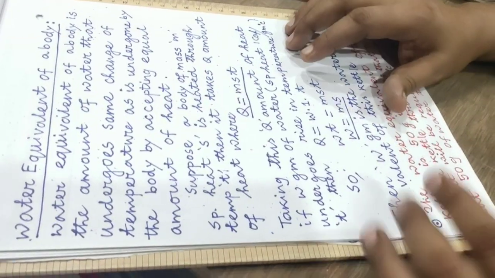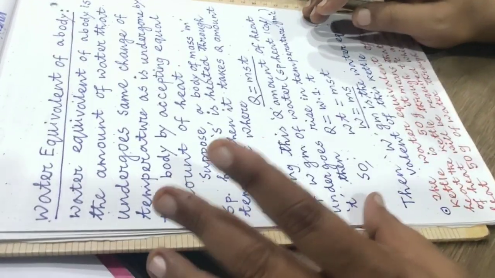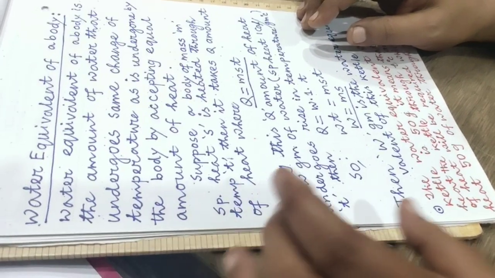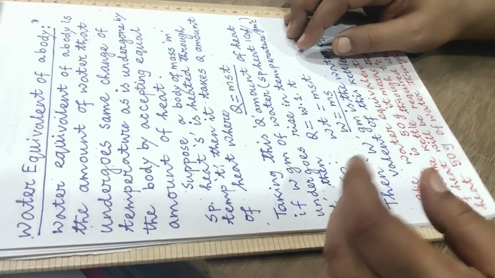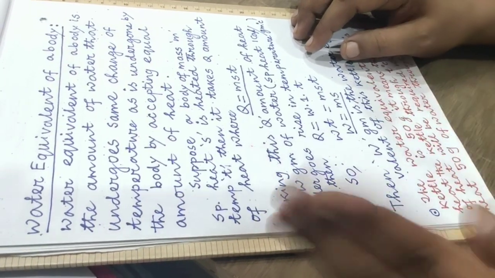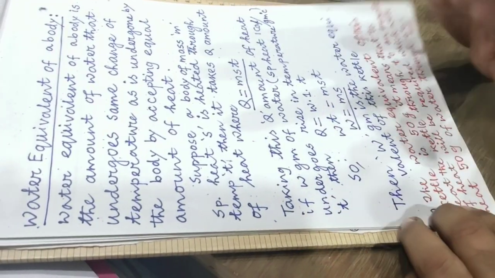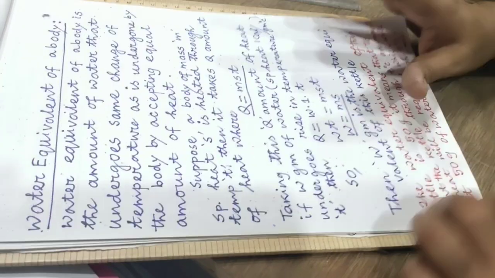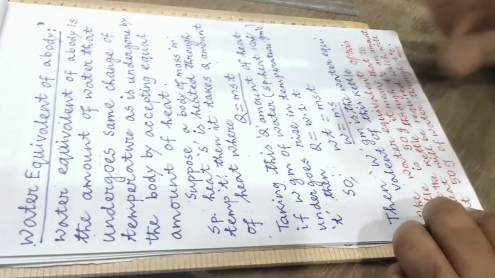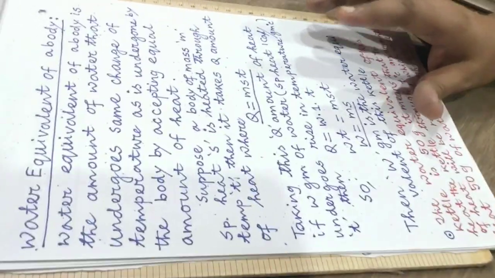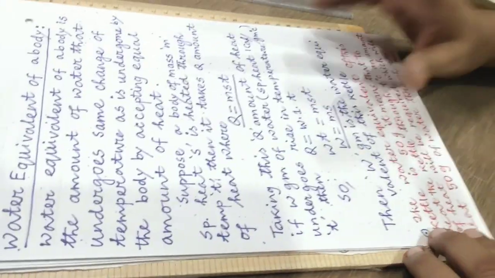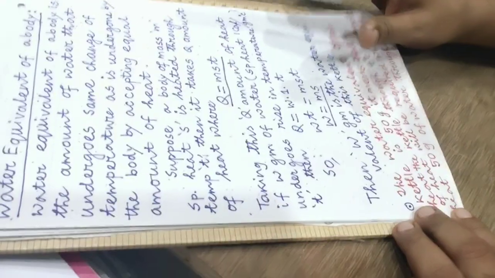So be careful. In the CGS system, the thermal capacity of a body and the water equivalent of a body have the same numerical values, but they are totally different quantities. Thermal capacity refers to some amount of heat, whereas water equivalent refers to some mass of water.